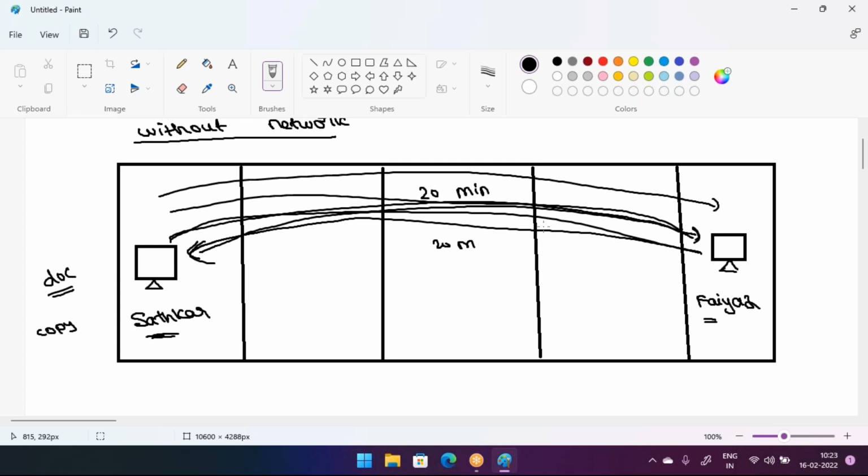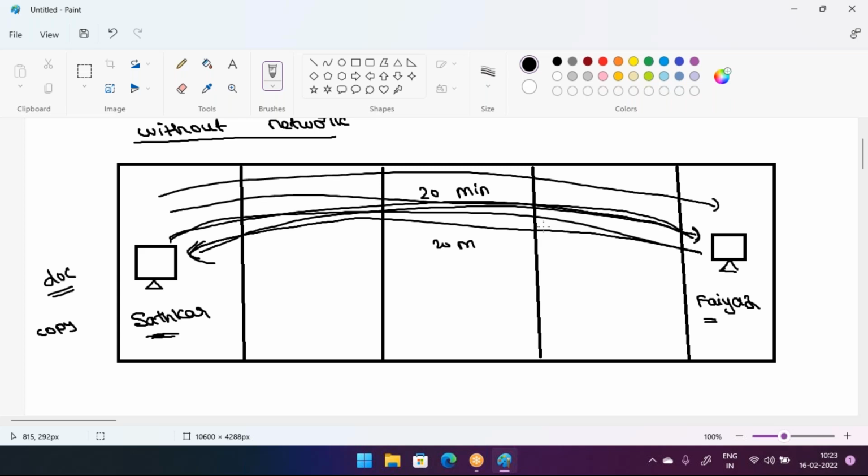If there is no networking, these two persons will share the resources physically like this. There is no other option at this time. Sir, then if you use networking, what happens, sir?